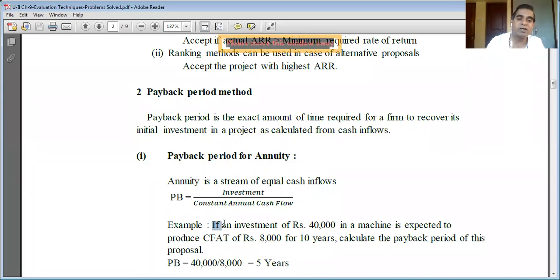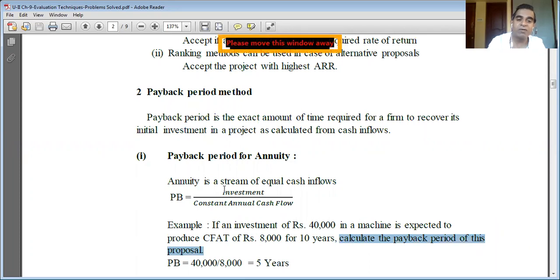So here is a small example. A company invests 40,000 rupees in a machine whose cost is 40,000 rupees, and this machine is expected to produce cash flows after taxes (CFAT) of 8,000 rupees each year for 10 years. Now I hope you can recall what an annuity is. Calculate the payback period of this proposal.